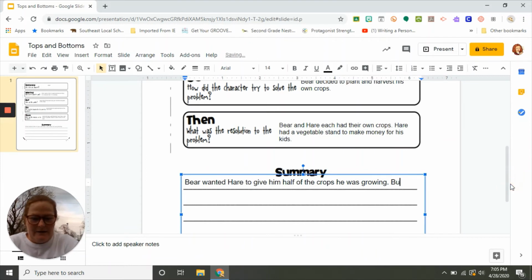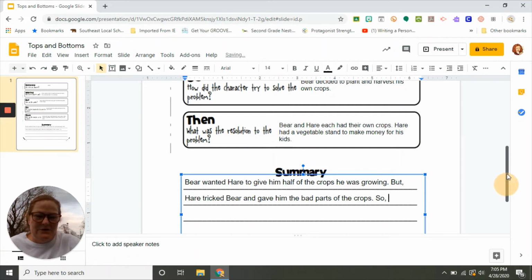Hare tricked Bear and gave him the bad parts of the crops. That was a problem for Bear. He didn't expect that, did he? So what happened?